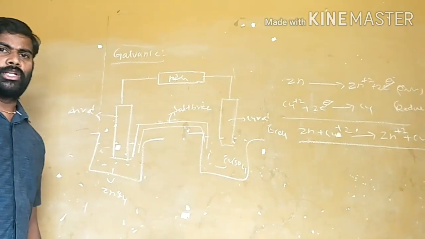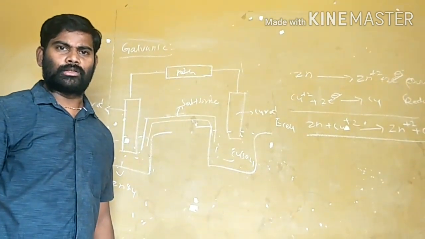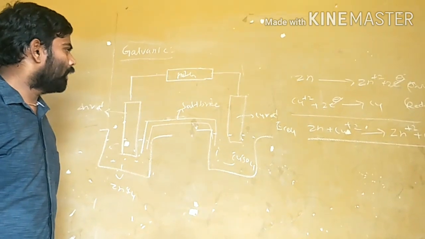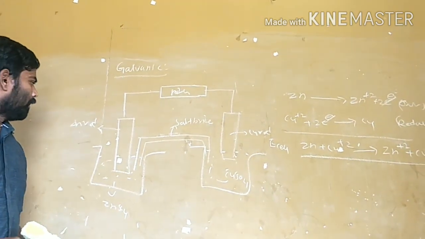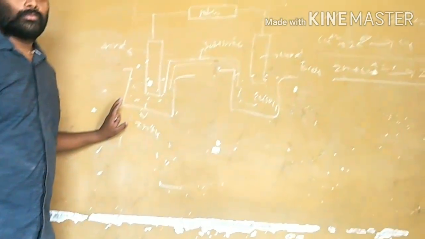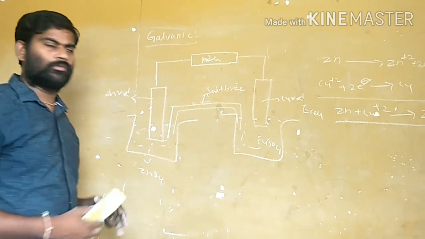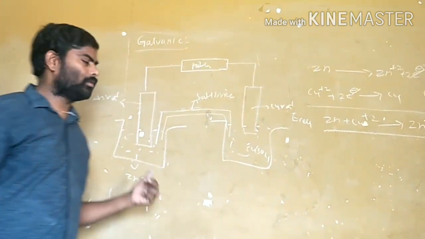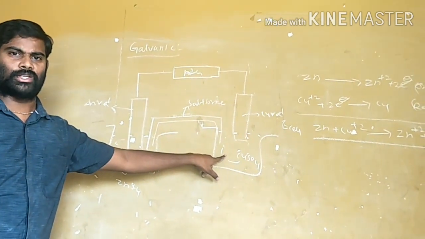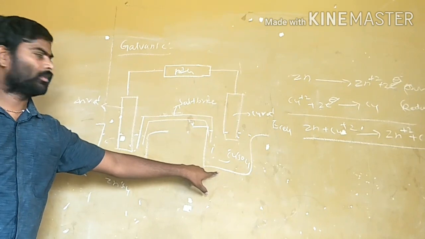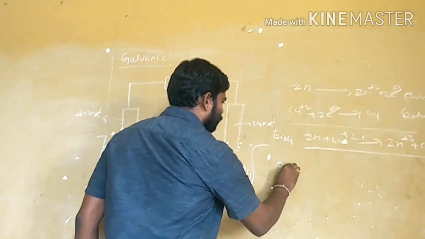That's why there are abbreviated representations for the cell. How do you represent the cell reactions? Every time, the anodic half cell reaction is written on the left side, and the cathodic half cell reaction is represented on the right side.